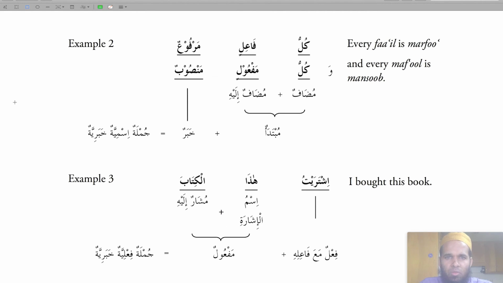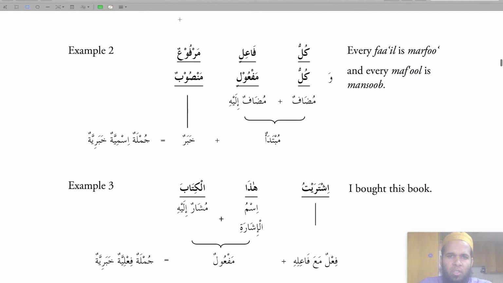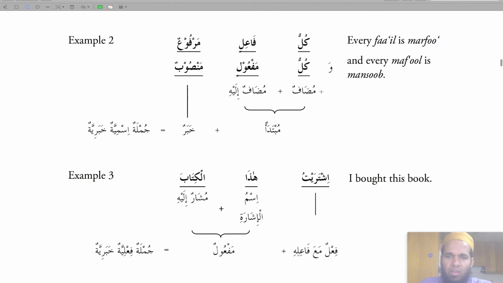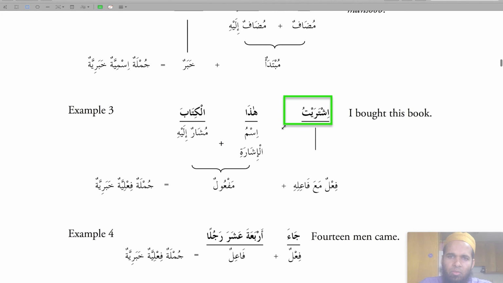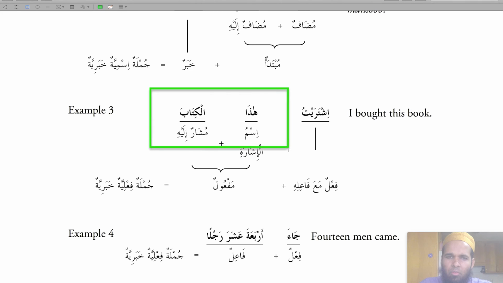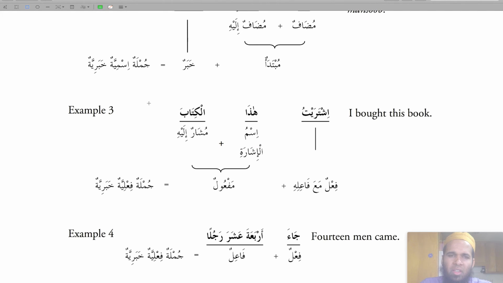These are jumlatul ismiyatu khabriyatu. Why are they jumlatul ismiyatu? Because they start off with a noun and not a fi'l. Ism, not fi'l. Example 3: Ishtaraitu is a fi'l with its fa'il embedded in it. Ishtaraitu, I bought. Hadha is ismul ishara, and al-kitaba is musharu ilayh. So together they form the maf'ul. Ishtaraitu hadha al-kitaba.